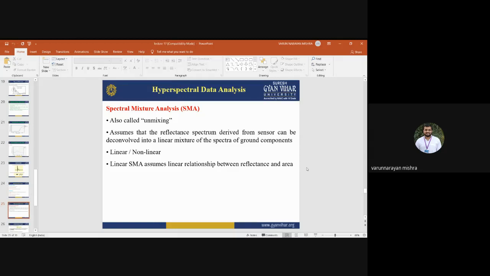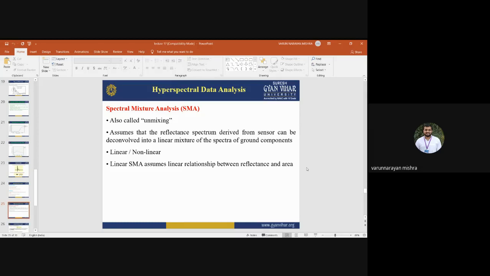It assumes that the reflectance spectrum derived from the sensor can be deconvolved into the linear mixture of the spectra of ground components. It may be linear and non-linear. Linear spectral mixture analysis assumes a linear relationship between the reflectance and the area, whereas non-linear spectral mixture analysis considers a non-linear relationship between the spectral reflectance and different surface features.